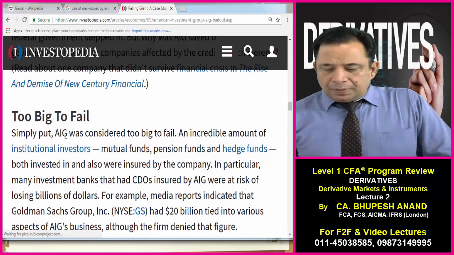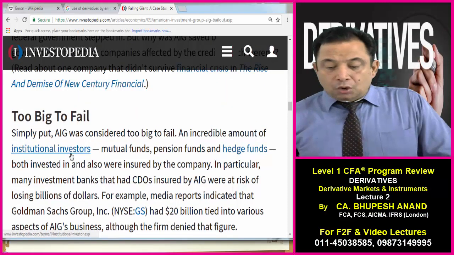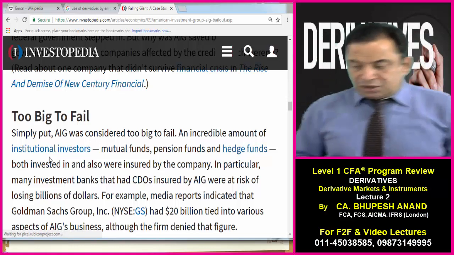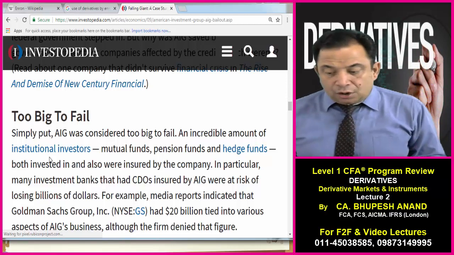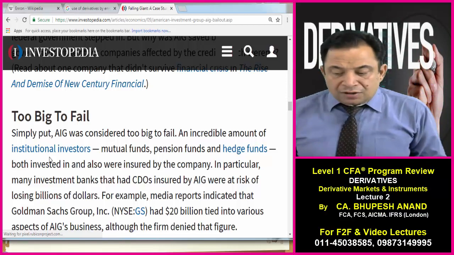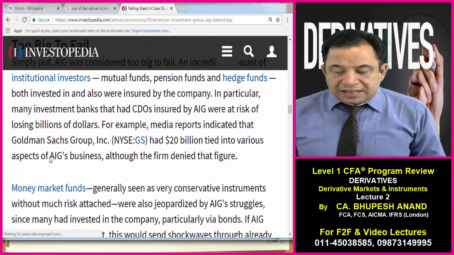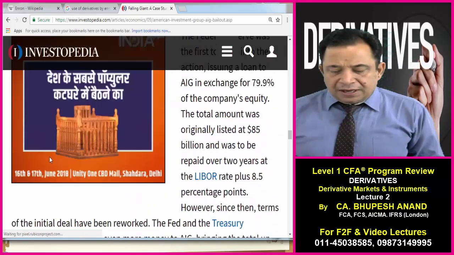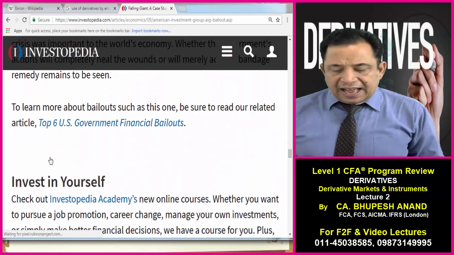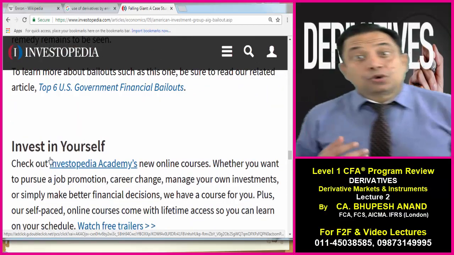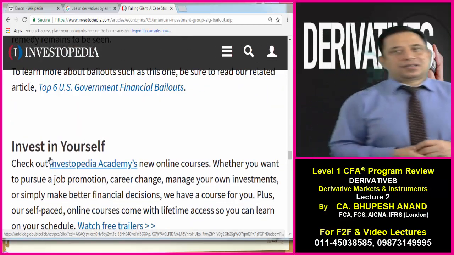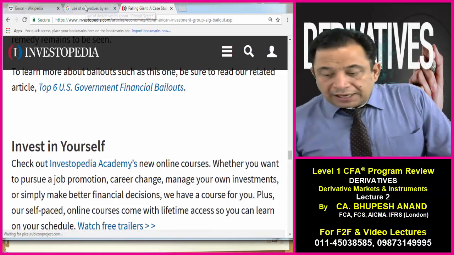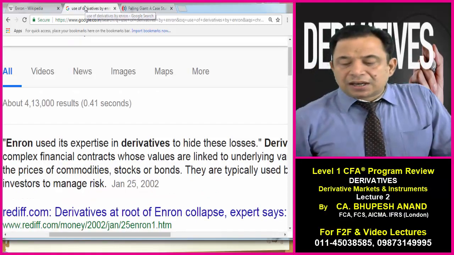Just see. Simply, AIG was considered too big to fail, and a number of institutional investors, mutual funds, pension funds, hedge funds, both invested and also insured. In particular, many investments, Goldman Sachs for example, money market funds, all were involved, and they were more exposed to OTC derivative markets. So I have told you that this is the reason they have started the central counterparty concept.